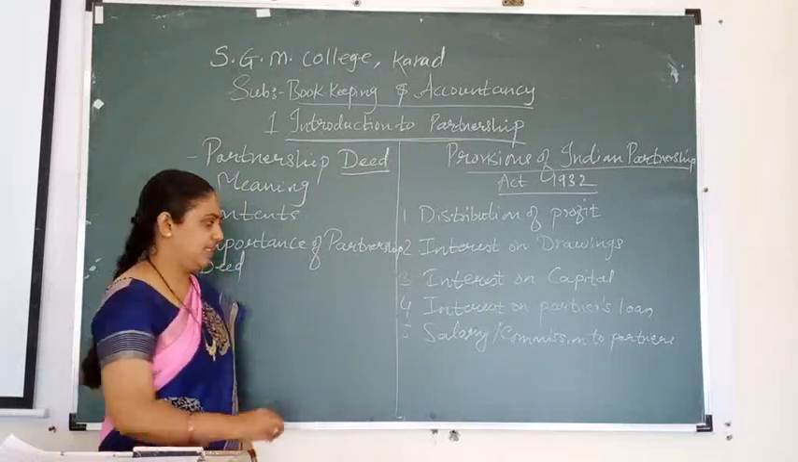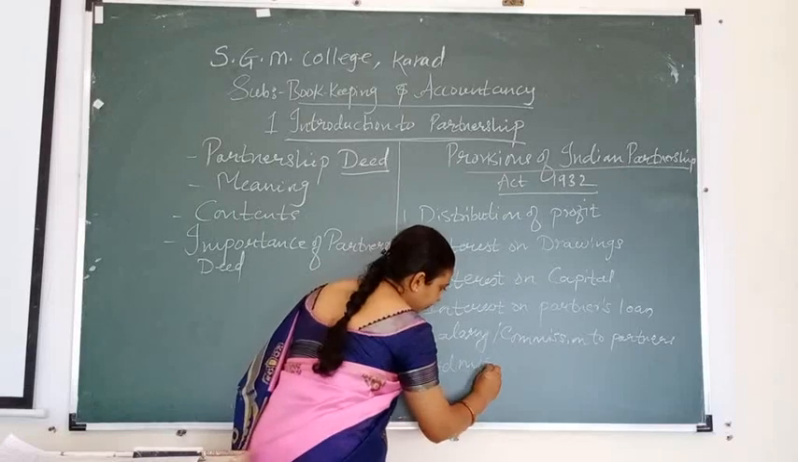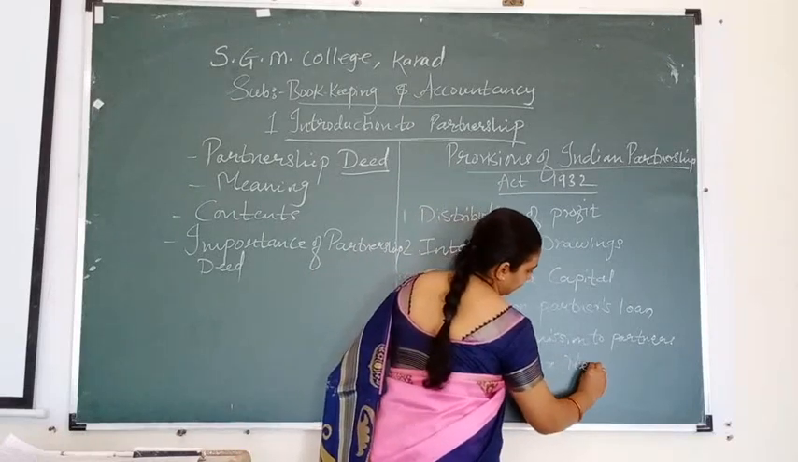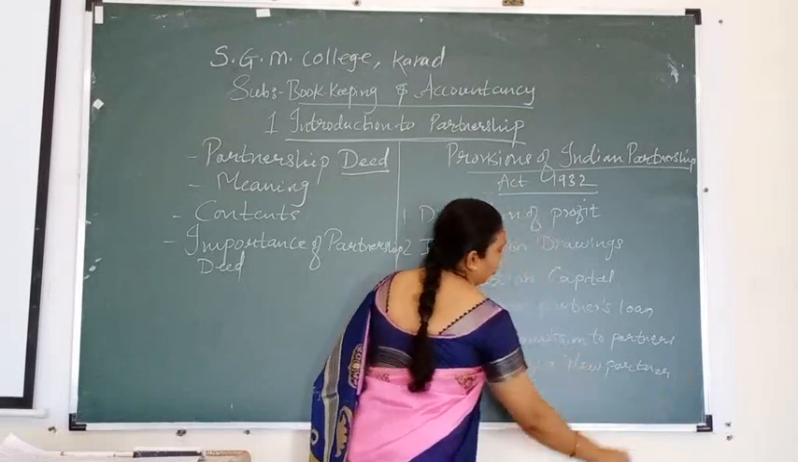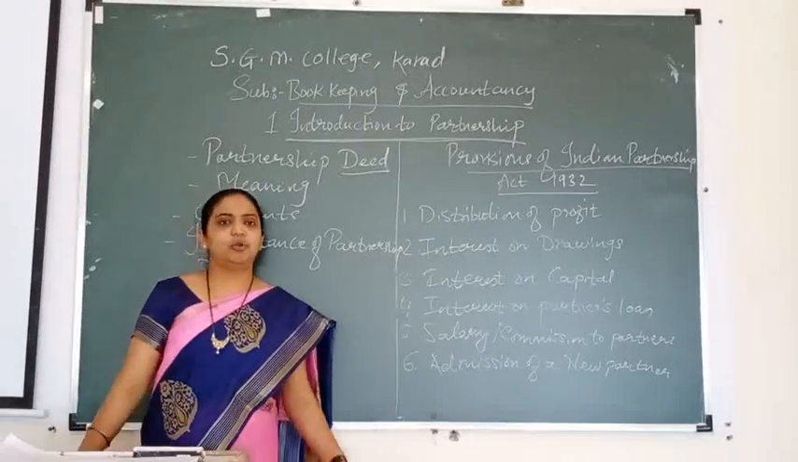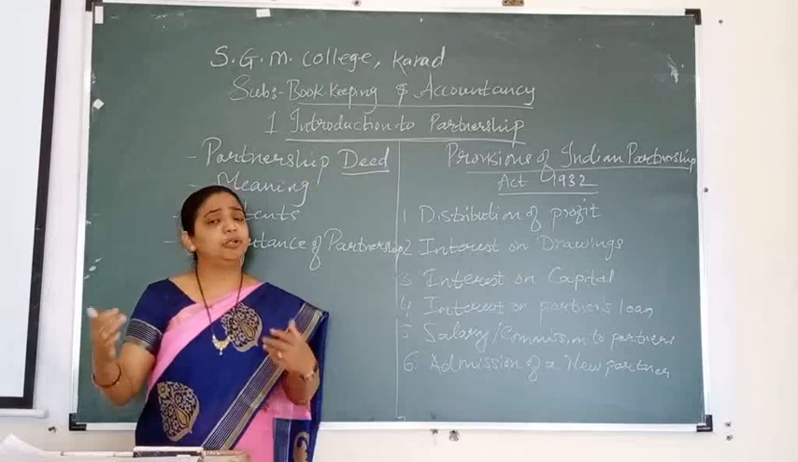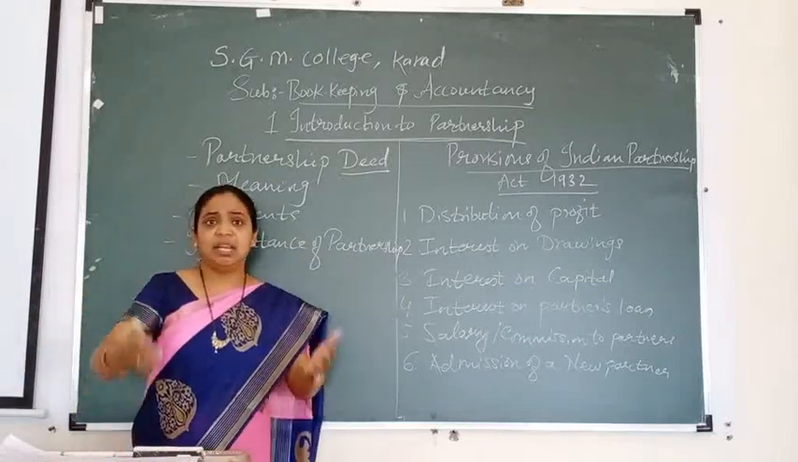Point number 6 is admission of a new partner. Yes, of course, two partners are not enough, so obviously they want a new partner. When a new partner comes, he doesn't come alone. He brings capital, he brings goodwill.